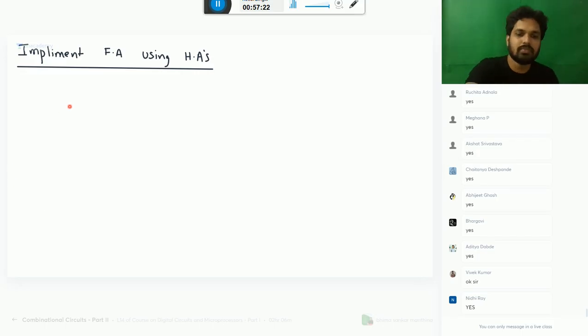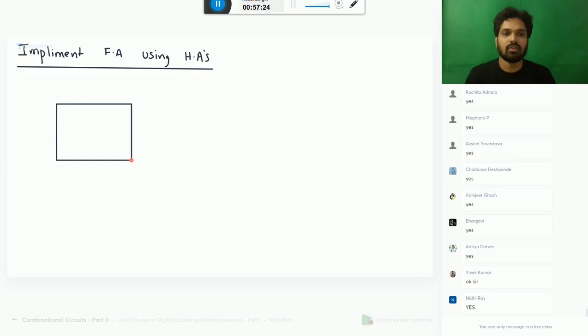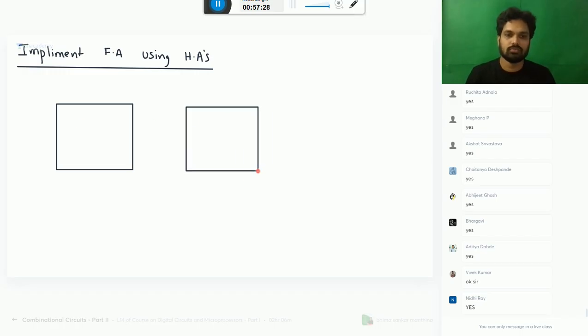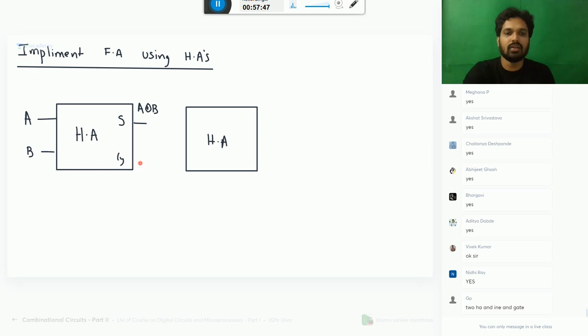It is a very simple regular question. Take two half adders. If you give here A and B, you will get here sum and carry. What is sum? A XOR B. What is carry? AB.